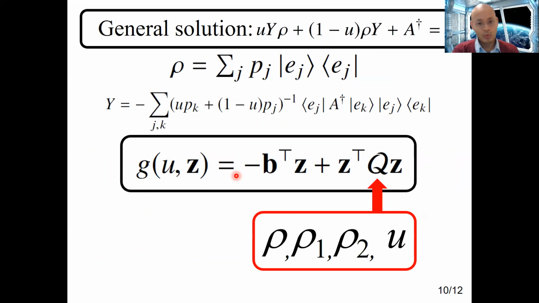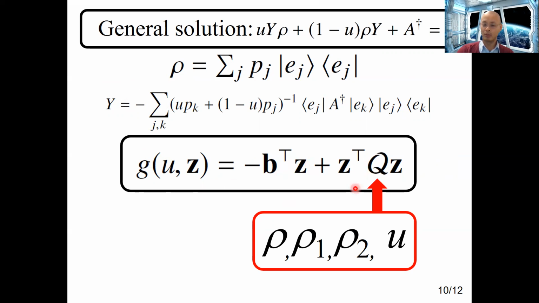Now, in general, one can attempt to solve this equation, and one can solve it if one has the spectral decomposition of the probe state. And this gives the solution, y is this thing over here. Using this solution of y, one can substitute back into the Lagrangian and get this thing known as the Lagrange dual function.